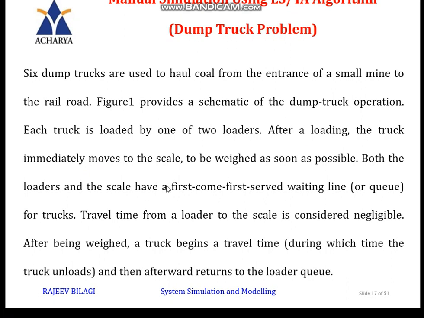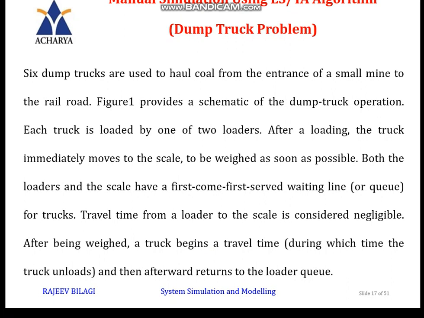Now the loaders and the scale have a first come first serve waiting line. Assume that after getting loaded, the time required to travel for scaling is negligible. Once the weighing is done, the truck will begin its travel time. It will unload the coal and again come back and join the loader queue. This is the scenario for this particular problem.